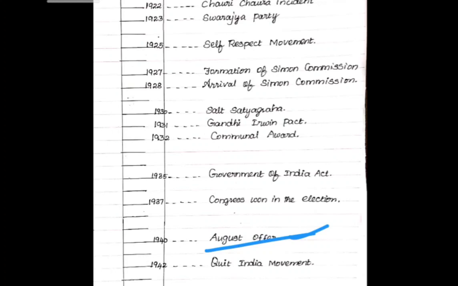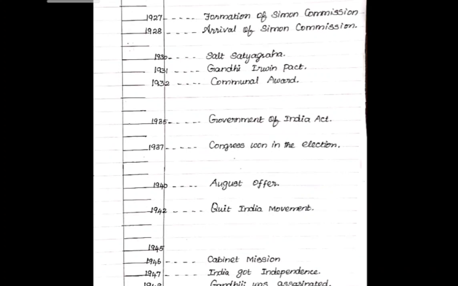Then 42, Quit India movement. Gandhiji announced, do or die. That is, immediately the British people have to withdraw from India, like that he said. That is the Quit India movement. So 43 nothing happened. 44 nothing happened. 45, Second World War came to an end, so I did not mention that one. 46, cabinet mission. 1946 cabinet mission.